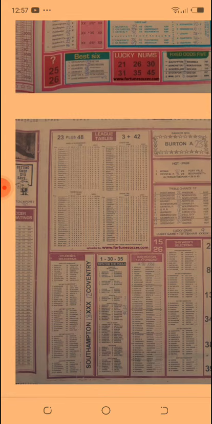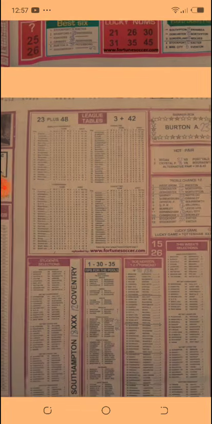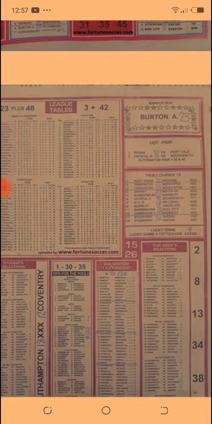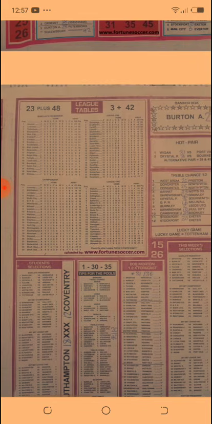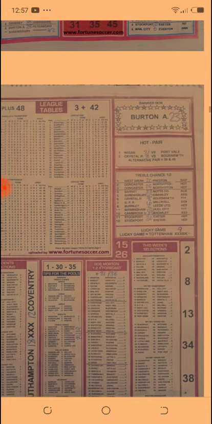where on page 3 we have a very reliable system, and that is for our premium members. The system has it that whenever the number at the banker box is repeated as the first number on the left hand side of the league table, just like what we have this week, 23 is the first number at the left hand side of the league table, and at the banker box we also have number 23.